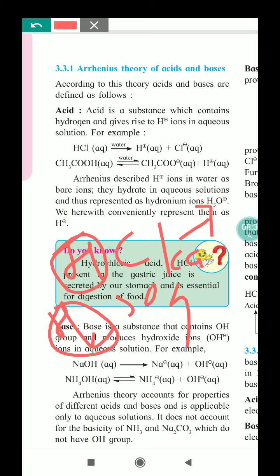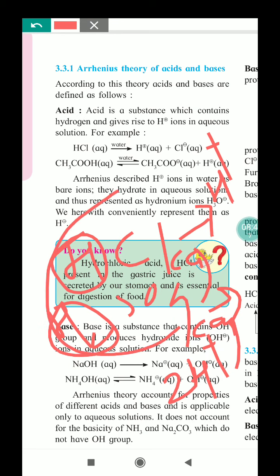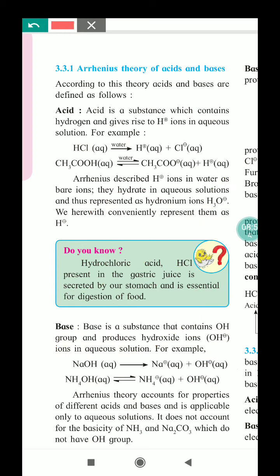Sulfuric acid produces two H positive ions. Substances which contain hydrogen and produce H positive ions in aqueous solution are called acids.